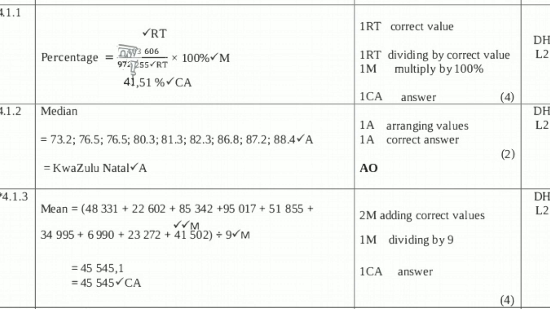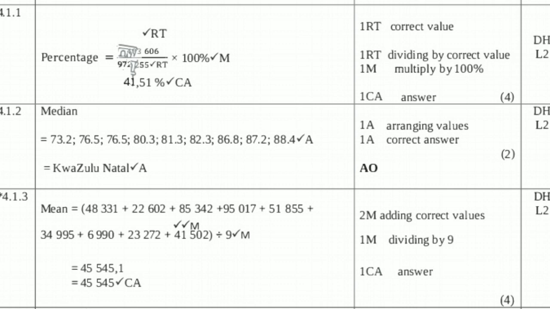And you can even just count the provinces. Just simple. If you still don't understand, you can just count the provinces. 1, 2, 3, 4, 5, 6, 7, 8, 9. There are 9 provinces, so we are dealing with 9 numbers. If there were, let's say, 20 provinces, we're going to divide by 20. If there were 15 provinces, we're going to divide by 15. So that's it. We divide by 9 because there are 9 provinces and there are 9 numbers.